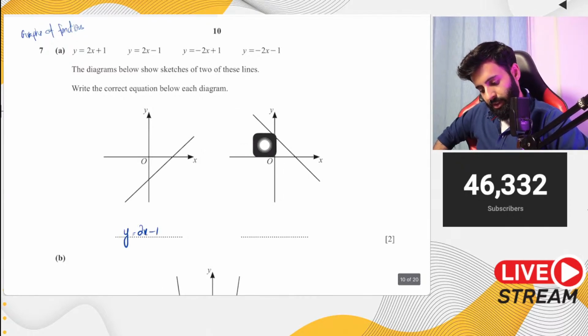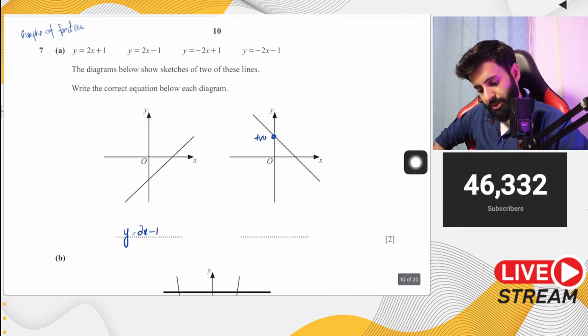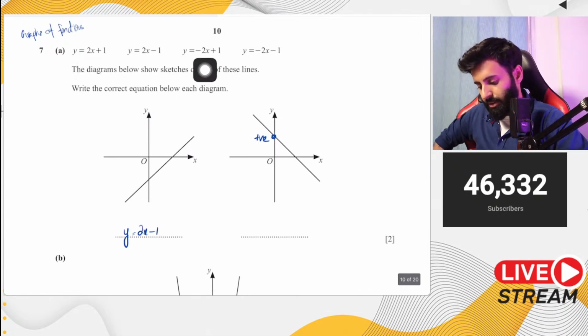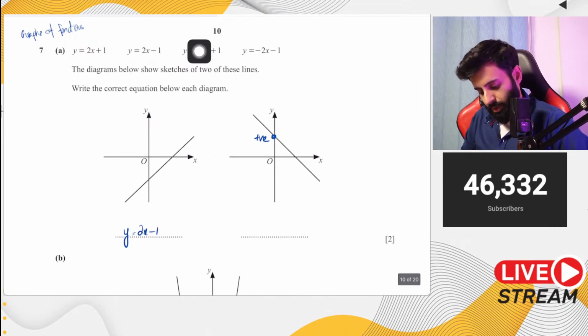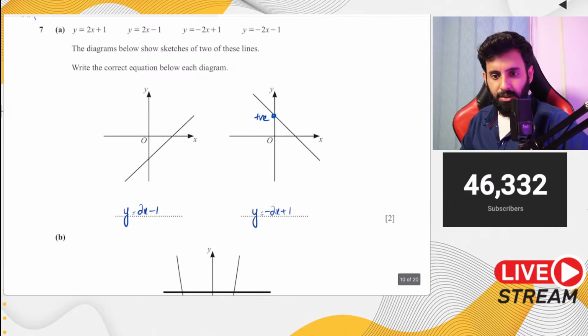Okay, now this line over here should have a negative gradient, but the y-intercept should be positive. So how many equations over here are representing lines with negative gradient and positive y-intercept? It's y equals minus 2x plus 1. Okay, and because there is no other line, there's no confusion.